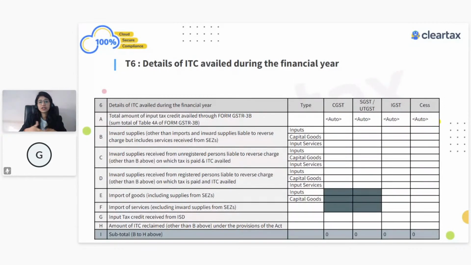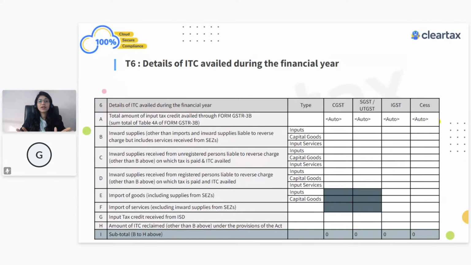There could always be cases where the ITC relates to the current financial year, but you received the goods or services in the next financial year. If that's the case, then this ITC doesn't belong to the current financial year; it belongs to the next financial year. So don't confuse yourself with that part. The relevant point here is that whatever ITC you are claiming in 3B of the current financial year will form part of your table number 6.